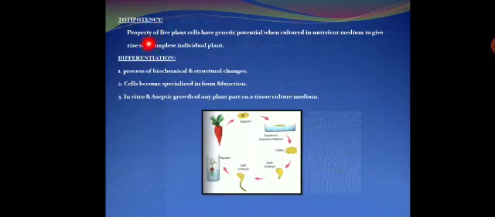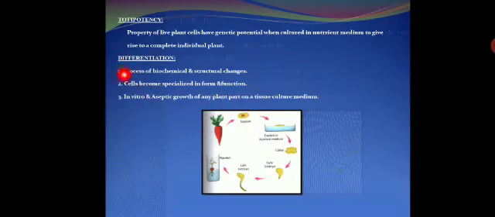It is a property of a live plant cell. A living plant cell has the genetic potential to form a complete individual plant when cultured in a nutrient medium, giving rise to a complete individual plant. First of all, in totipotency we select an explant. That explant is living and viable in nature.